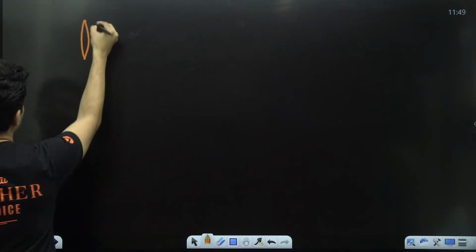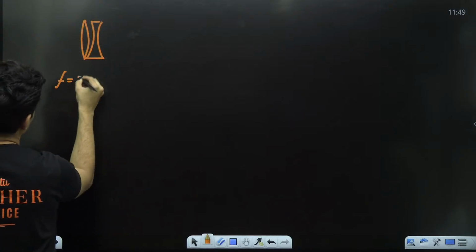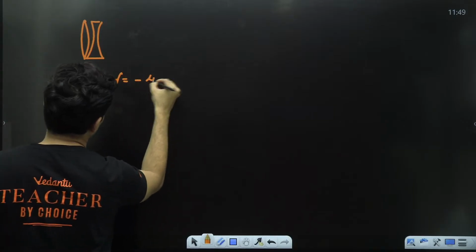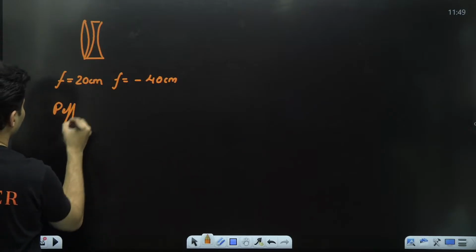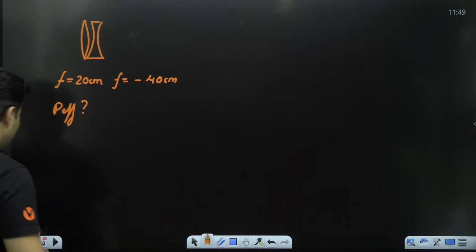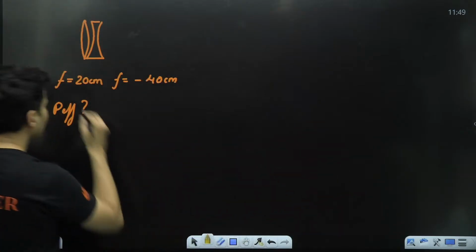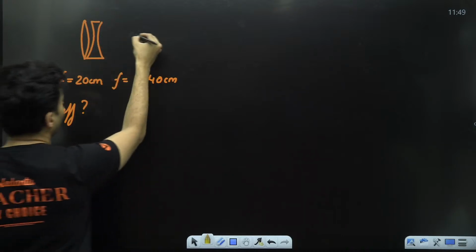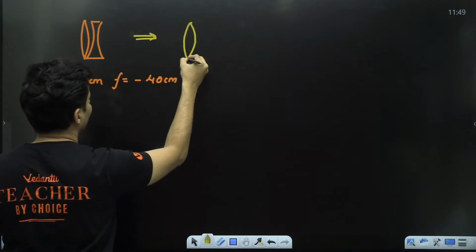Let's say there is a lens here, there is a lens here like this. Let's say the focal length is 20 centimeters. The next focal length is, let's say, minus 40 centimeters. Can you find the effective power of both the lenses? Let's say this was the question. I will be like, yes, definitely. Since both these lenses have different focal lengths, I can combine them into one singular lens.